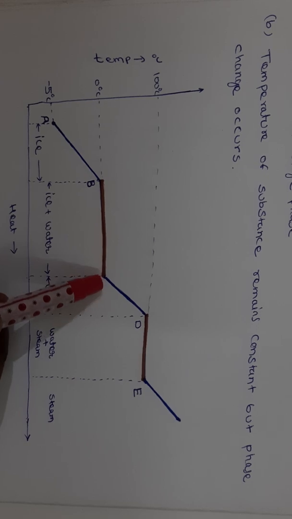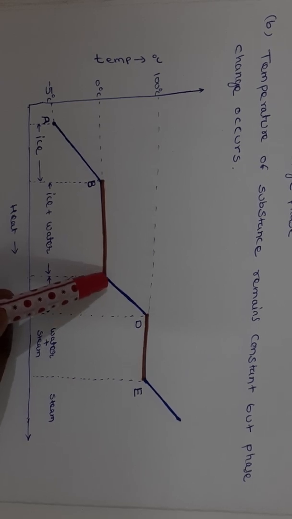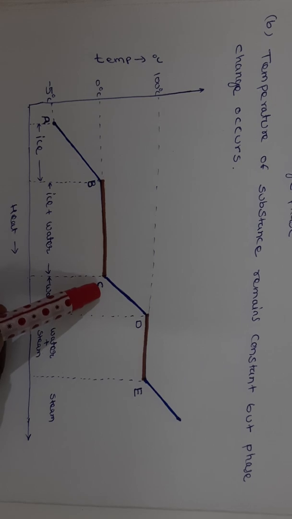Finally, it is completely in liquid state at point C.